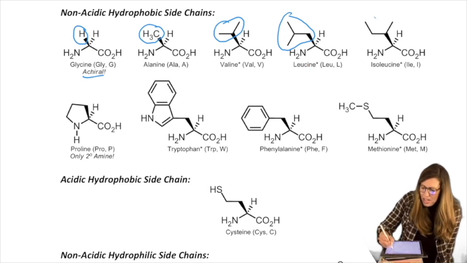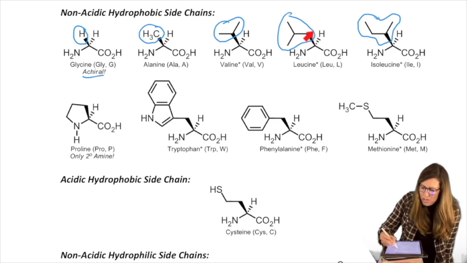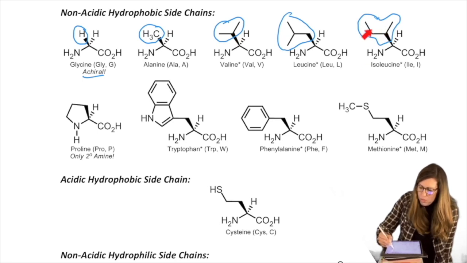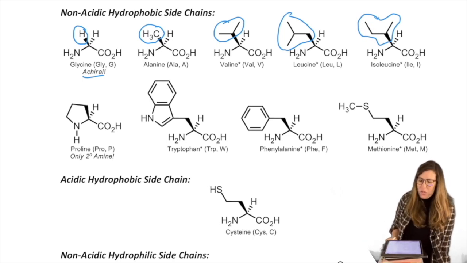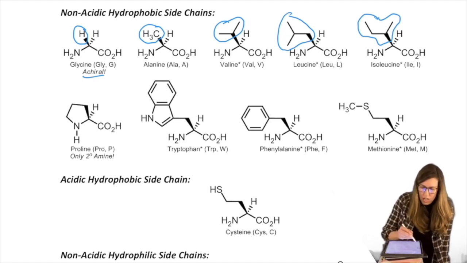And then isoleucine is an isomer of Lucy, or leucine. Notice that it has the same number of carbons, but the CH2 is taken out and so it's connected straight back to valine's shape and then added over here. So it's kind of like the fraternal twin that has one leg longer than the other, if you will. Anyway, those are all related by that relationship. They're also all nonpolar or hydrophobic, right? More hydrophobic ones are proline.